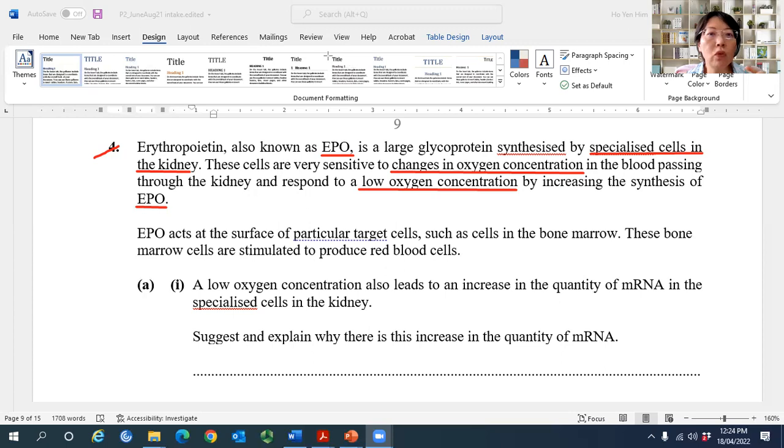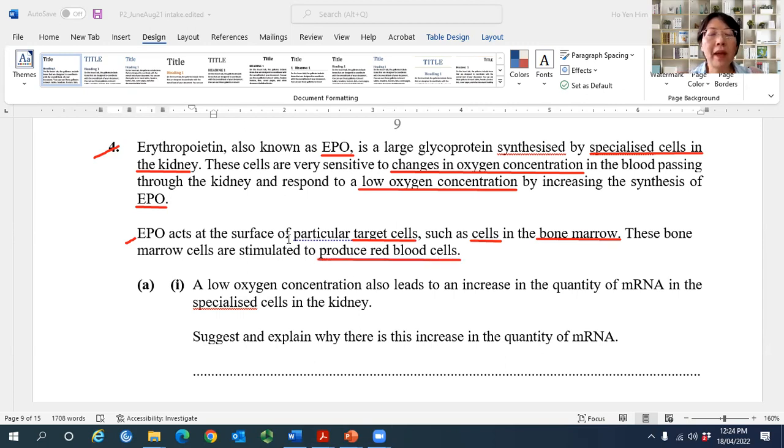So what does EPO do? EPO acts at the surface of a particular target cell, such as cells in the bone marrow. So a lot of information. Bone marrow is the target cell. Sorry, not bone marrow. Cells in the bone marrow are the target cells. These bone marrow cells are stimulated to produce red blood cells.